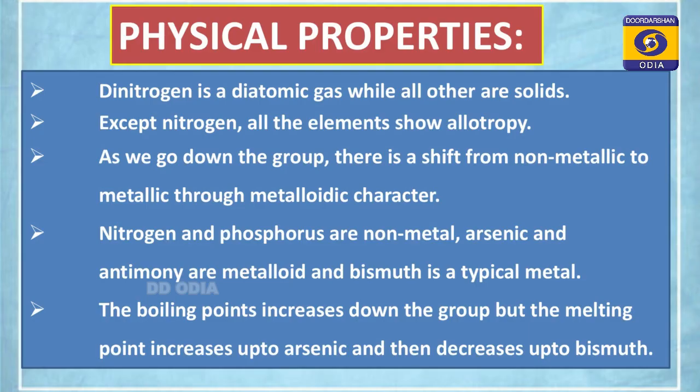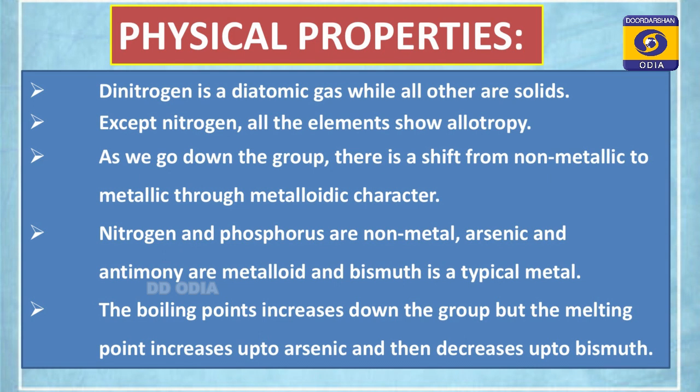Now second, except nitrogen, all the elements show allotropy. Do you know what allotropy is? It is the form of an element having different physical properties but the same chemical properties. As you go down the group, there is a shift from non-metallic to metallic through metalloidic character. Nitrogen and phosphorus are non-metals, arsenic and antimony are metalloids, and bismuth is a pure metal.